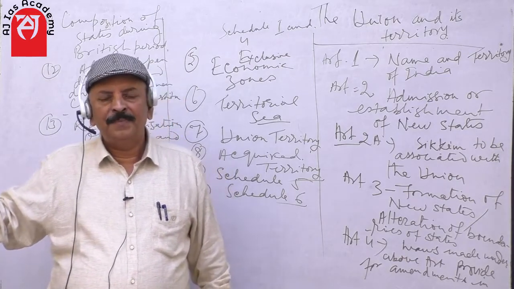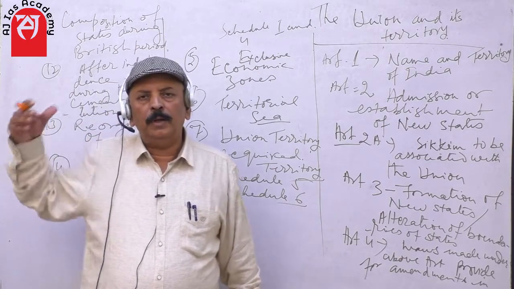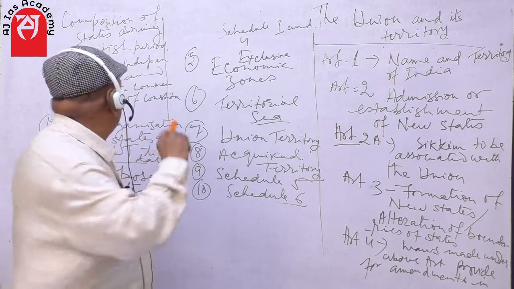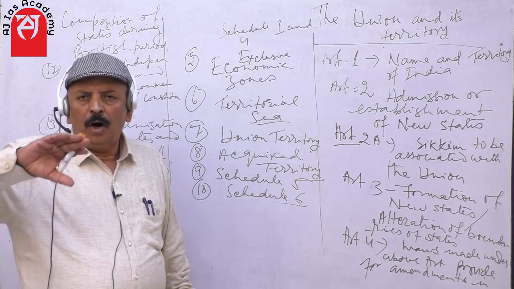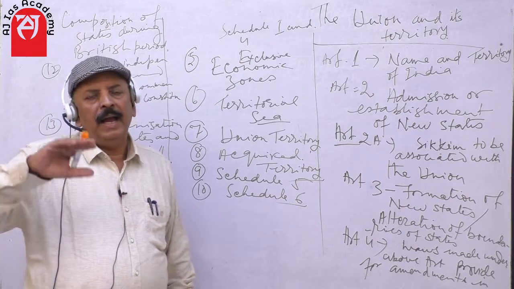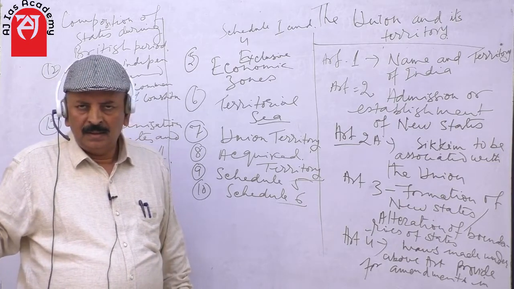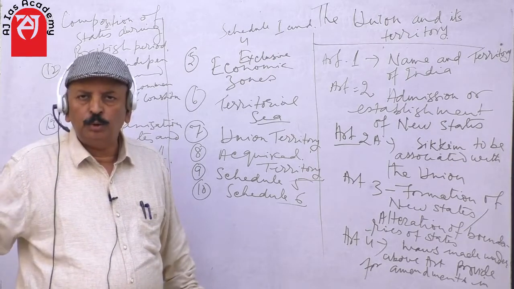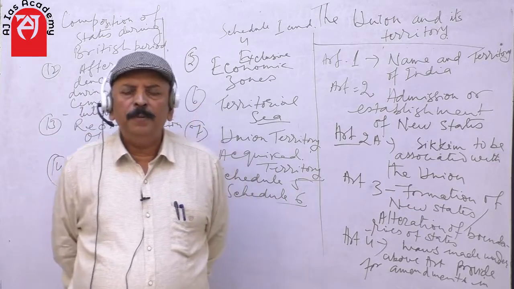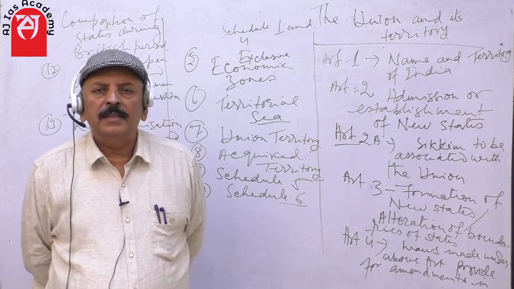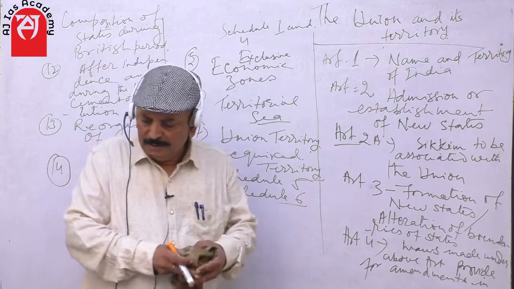And then finally, the composition of states during the British period, because I will also cover today the reorganization of states after we got independence. So we will cover the contour or the composition of states of the Indian Union during the British period, and thereafter when we got independence, what changes occurred on the front of reorganization, so that people should be satisfied on the basis of language and cultural homogeneity. So let us start now. Now students,